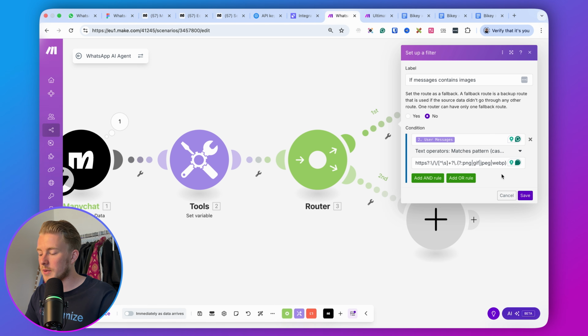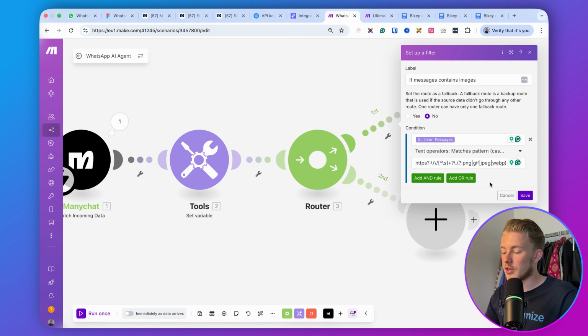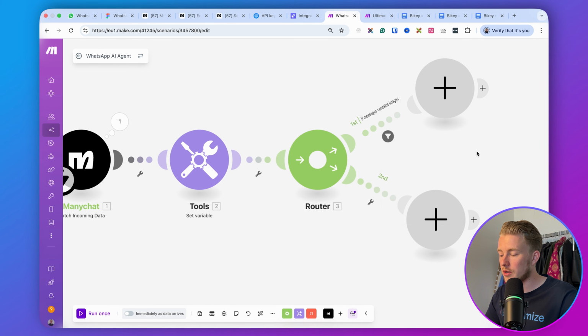What this does is check whether it contains something with a PNG, a GIF, a JPEG, or a WebP. So it checks whether anyone has sent us an image. That's what we do over here.